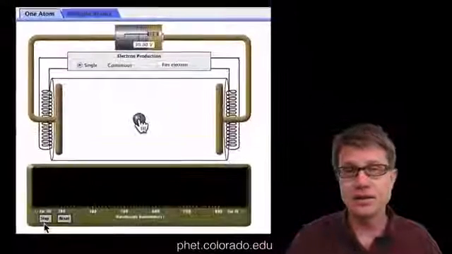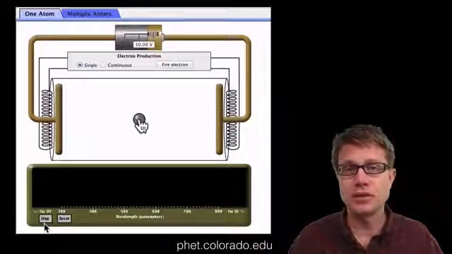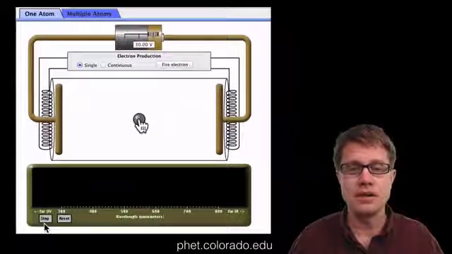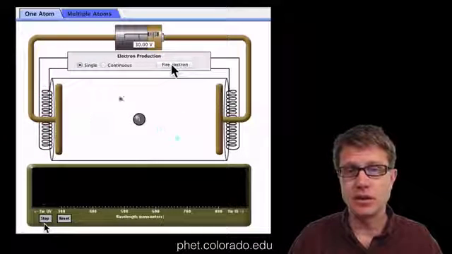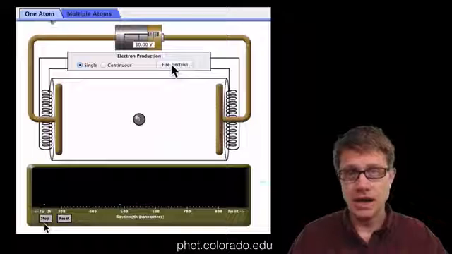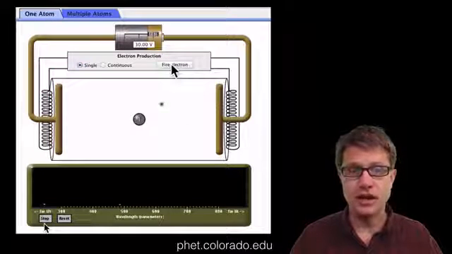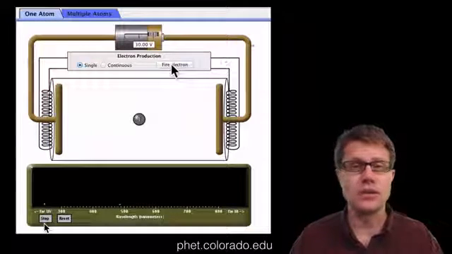So you can model this. This is a PhET simulation. What I'm going to do is take one hydrogen atom and put it in a discharge chamber. I'm going to use a cathode ray to hit it with an electron, and watch what happens. It gets high energy, and as it falls back down, it gives off a certain color of photon.